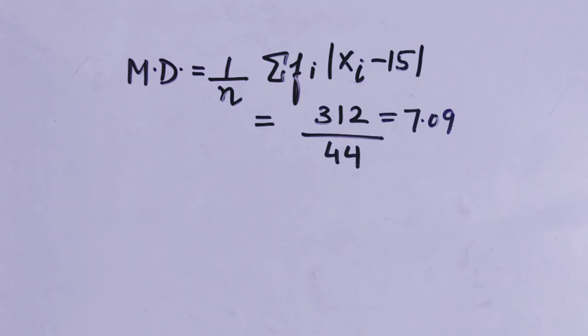Now students, suppose you want to calculate here the mean deviation about the median. For that you have to take the deviations from the median. And I think you very well know how to find out the median in case of the discrete frequency distribution. So that's all. It means you have learned how to calculate mean deviation from the mean and the median in the case of discrete frequency distribution series.